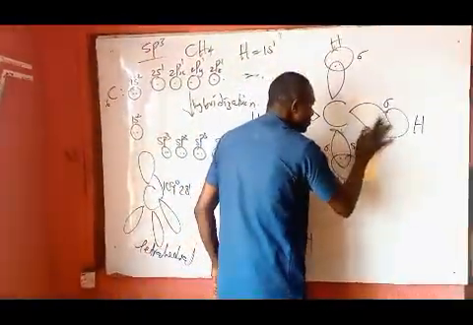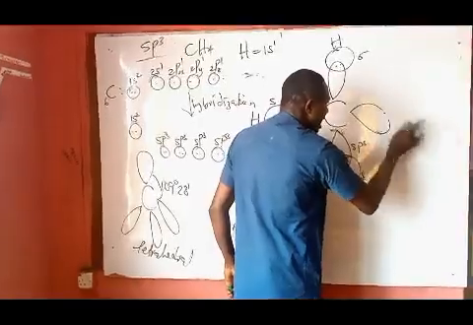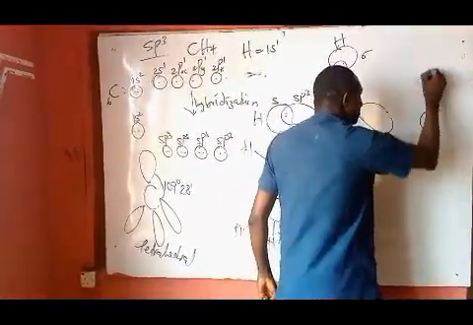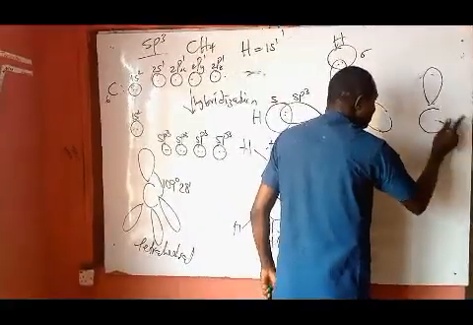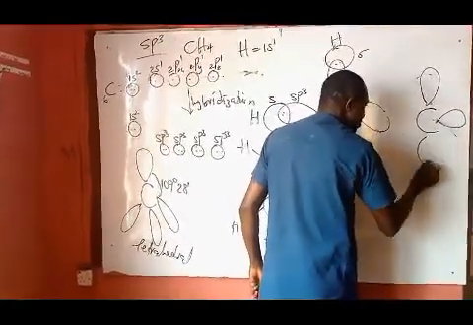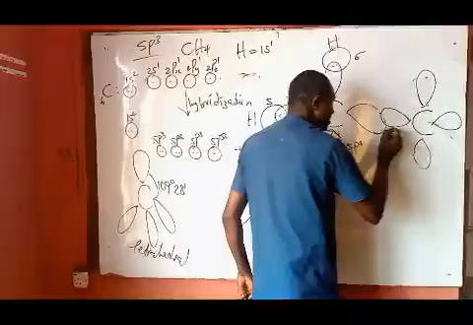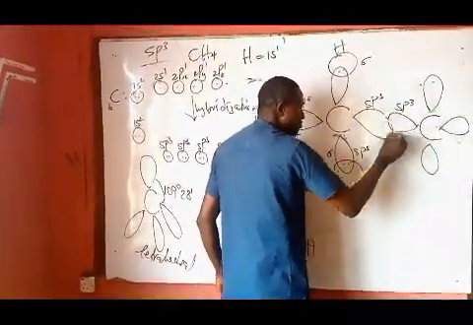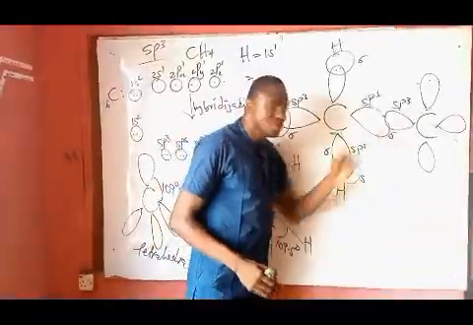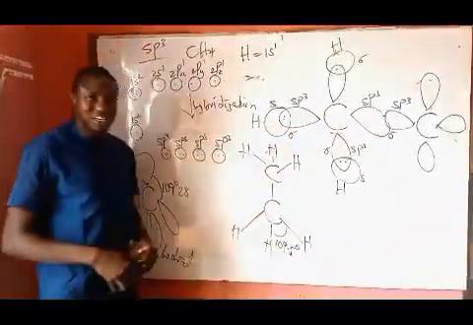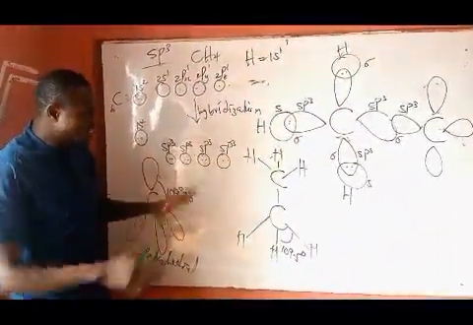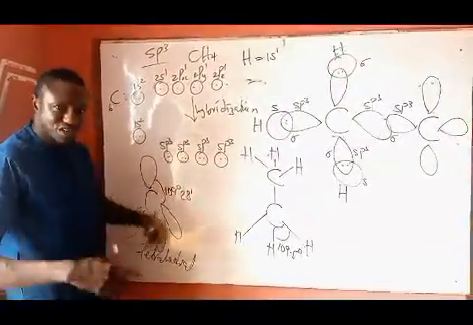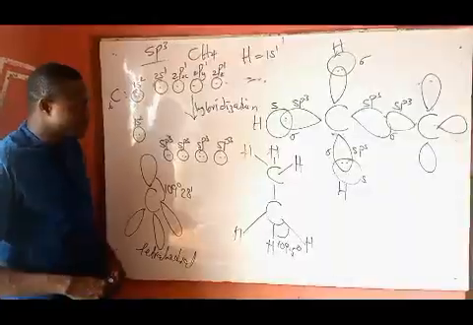So if we remove this hydrogen atom and we have another carbon atom with four equivalent sp3 hybrid orbitals, you have something like this. Then the sp3 here and sp3 here overlap to form a sigma bond, while this carbon is also linked with three different hydrogen atoms, and the shape remains the same, even when you have a branched alkyl group in higher hydrocarbons.